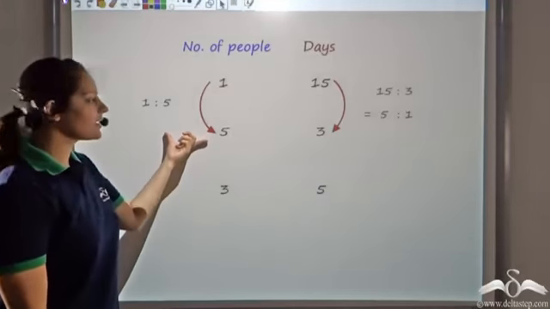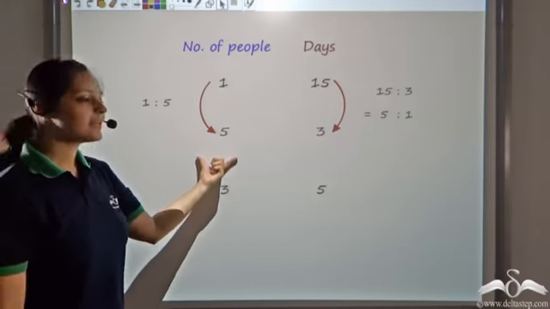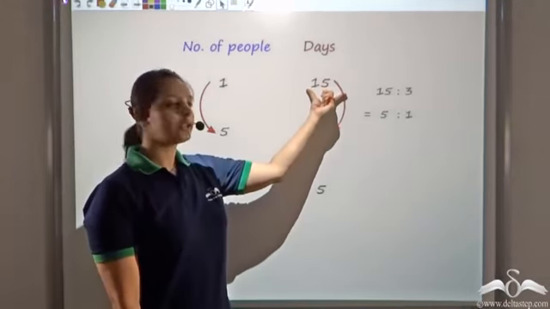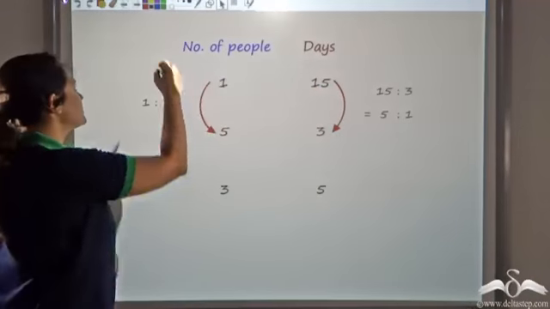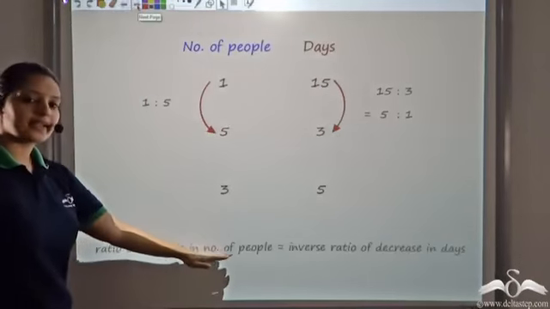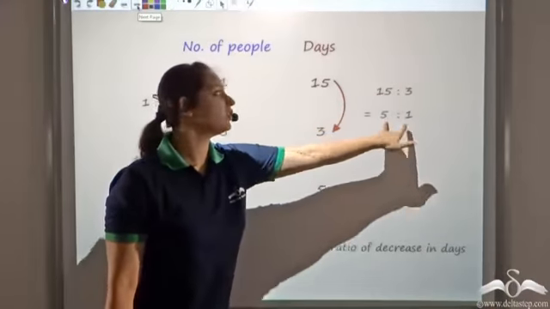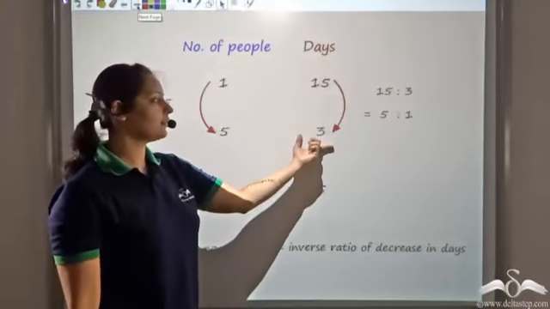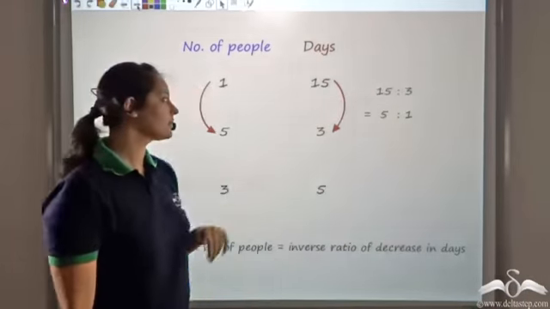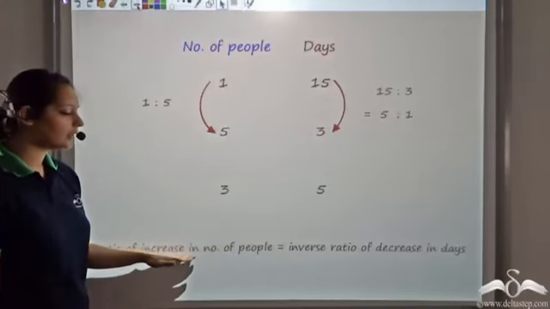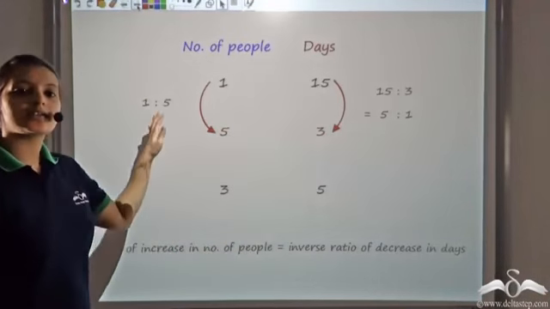So what I can say is that the ratio of increase in the number of people is inversely equal to the ratio of decrease in the days. That is, the ratio of increase in the number of people is equal to the inverse of the ratio of decrease in the number of days. So both these ratios are equal, but they are not directly equal, they are inversely equal.